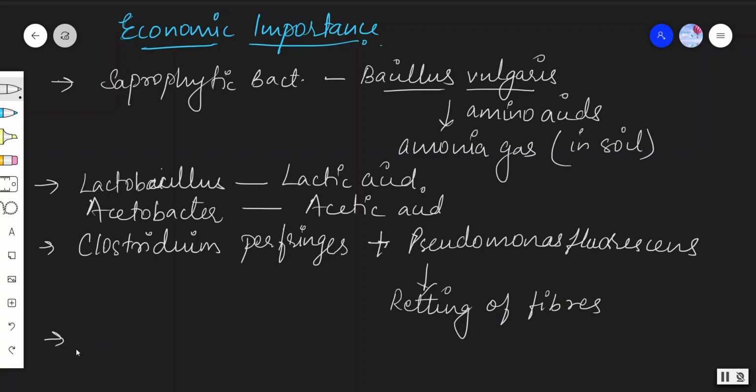Next comes Azospirillum, which is a nitrogen fixing bacteria for paddy fields.